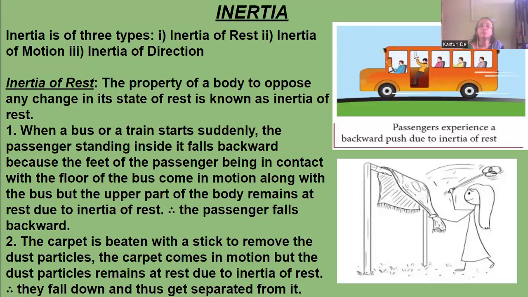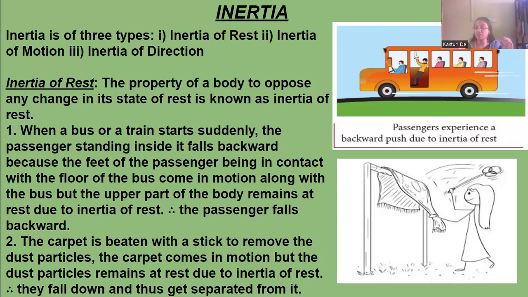Okay. Now, inertia is of three types. One is inertia of rest, inertia of motion, and inertia of direction. Now, what is inertia of rest? The property of a body to oppose any change in its state of rest is known as inertia of rest. You know that inertia means inherent property of the body.